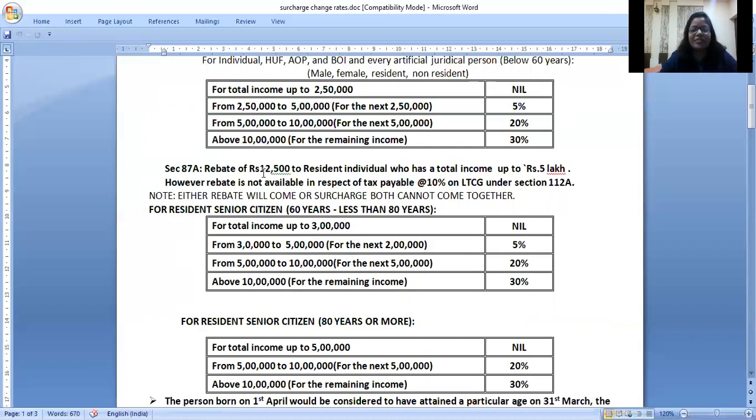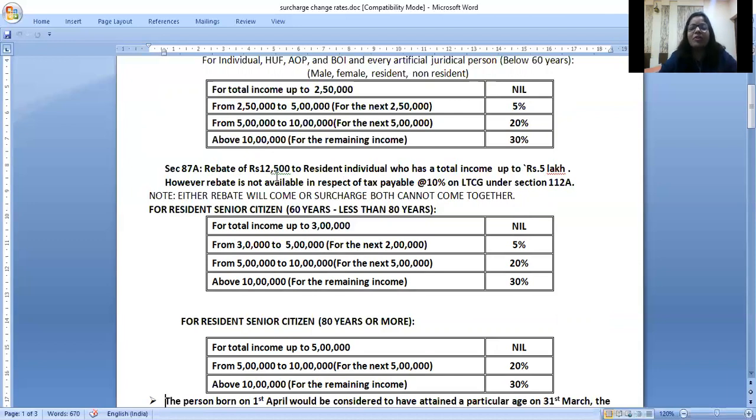Then we have a wonderful concept of rebate. If the resident individual's income is up to 5 lakhs, then you calculate the tax. And from the tax, don't add the surcharge and cess, just the tax calculation. A rebate is given maximum up to 12,500. Till last year it was 3,500 and other limits and all.